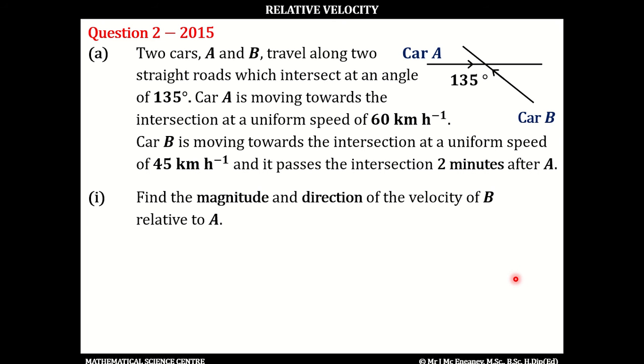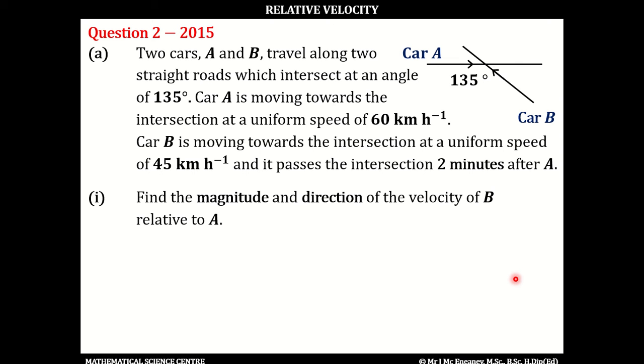2015 question 2 part A. Two cars A and B travel along two straight roads which intersect at an angle of 135 degrees. Car A is moving towards the intersection at a uniform speed of 60 kilometers per hour. Car B is moving towards the intersection at a uniform speed of 45 kilometers per hour, and it passes the intersection 2 minutes after A.